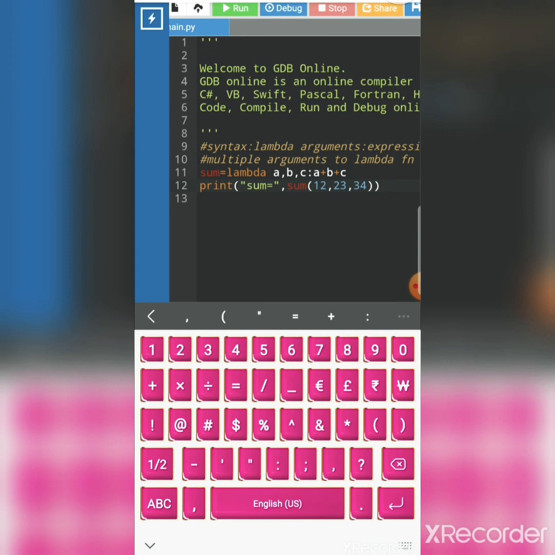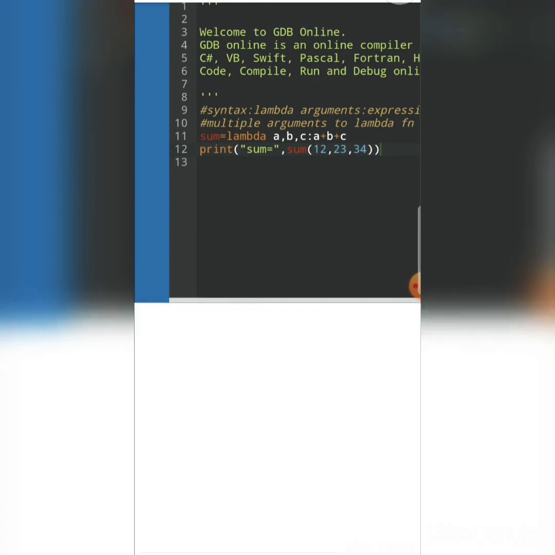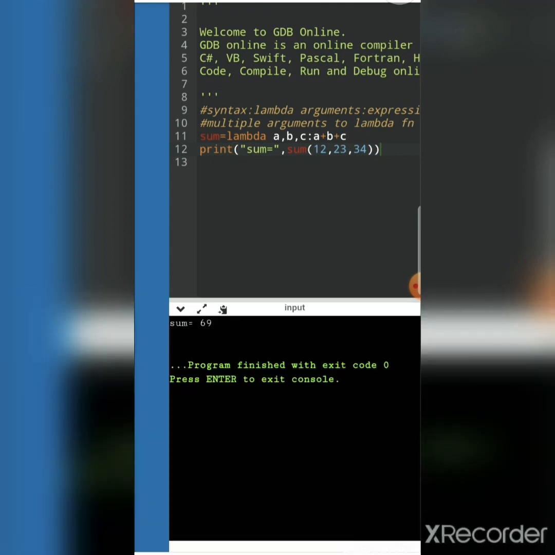First of all, the compiler will come to the print statement. After that, it sees the function call defined as sum, and it will go to the syntax of the sum function and return the value. Let's see the output by running the program. The sum we get is 69. Hope that you got a clear idea of the anonymous function with the example of the addition of three numbers.